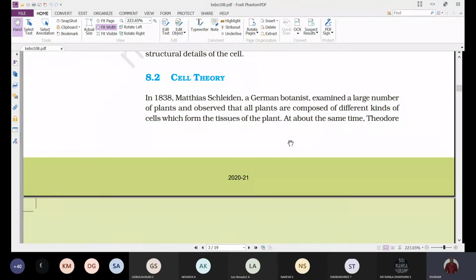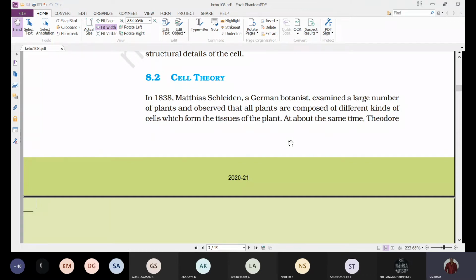In the year 1838, Matthias Schleiden, a German botanist, examined a large number of plants and observed that all plants are composed of different kinds of cells which form the tissues of the plant.